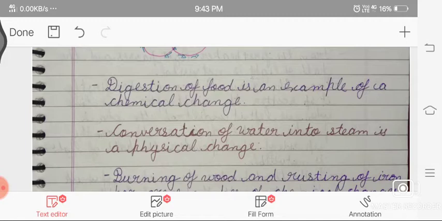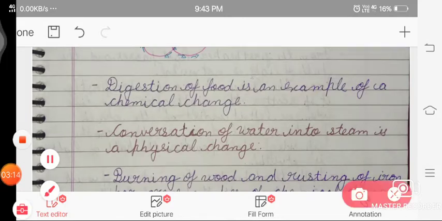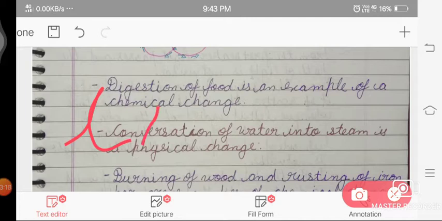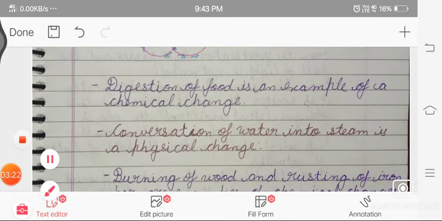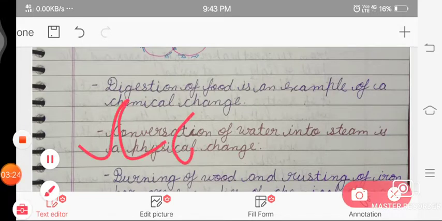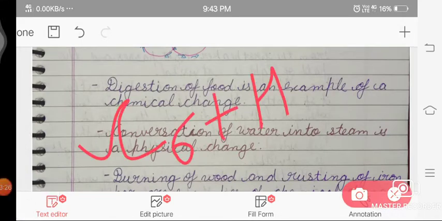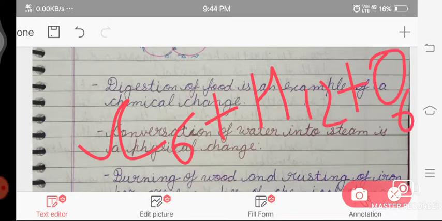Digestion of food is an example of chemical change, because whatever we eat becomes glucose, which is C6H12O6. This is the formula of glucose.